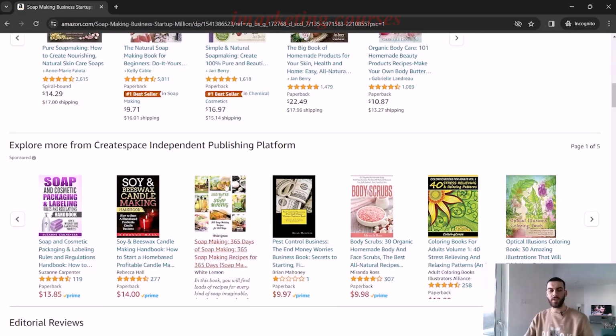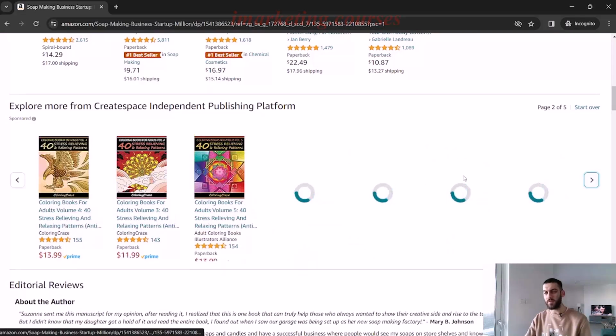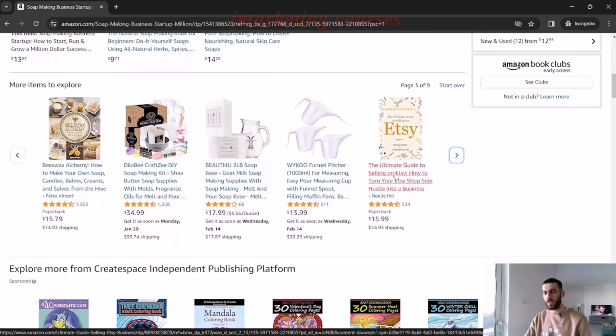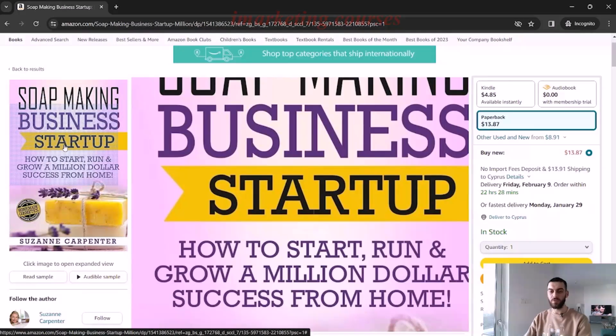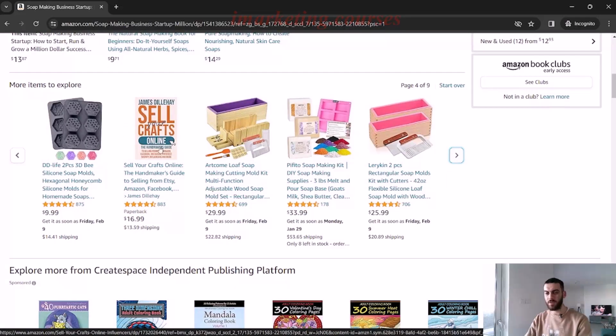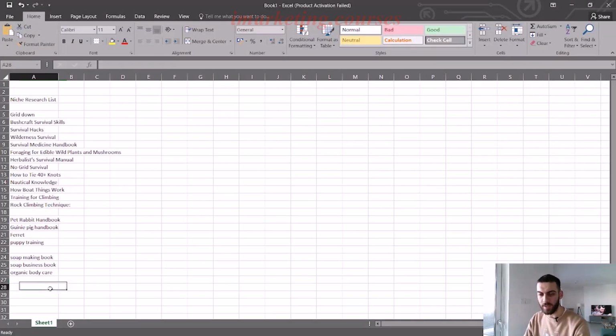Okay, so then you can just keep going, keep scrolling through these, and you're going to find a bunch of different books and a bunch of different niches. The ultimate guide to selling on Etsy. So see, that's not even related to this one, but you would not have found this unless you clicked on soap making business startup. Well, I guess they both have the business side of it. Sell crafts online. So we can type in Etsy business as well. Great. So now we have a list.